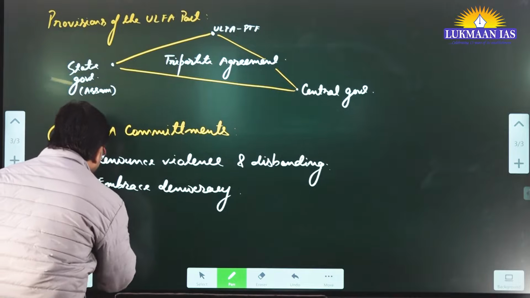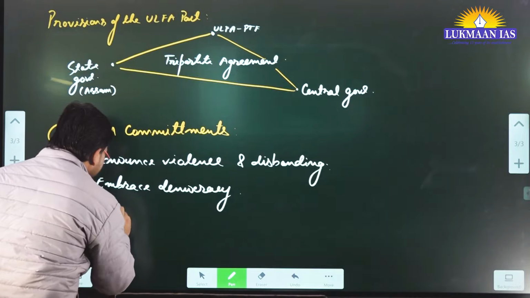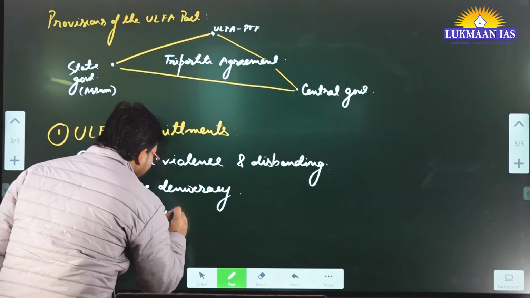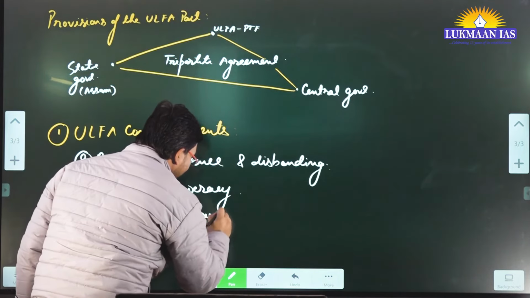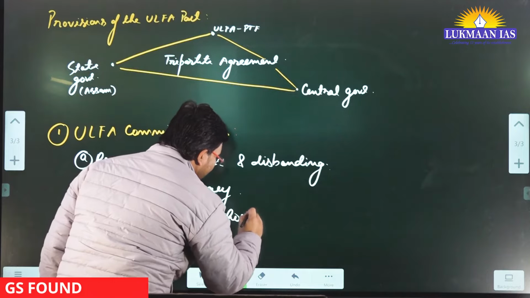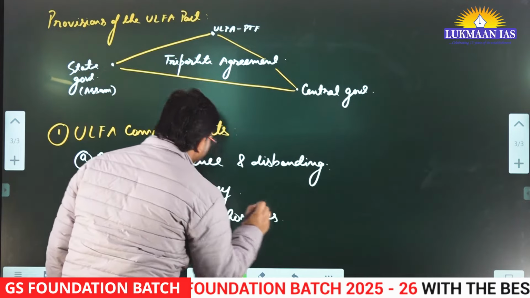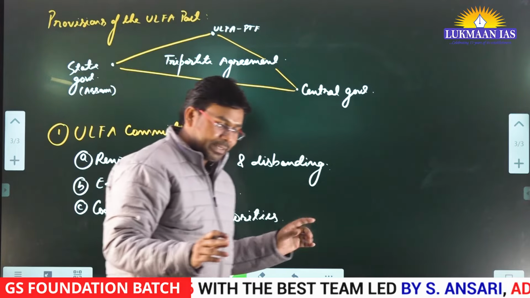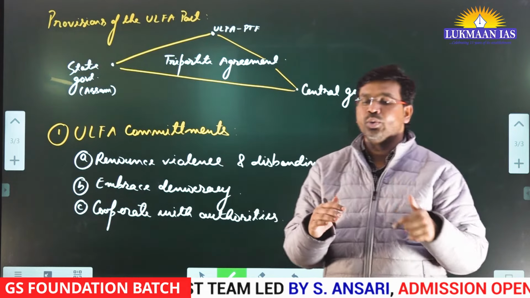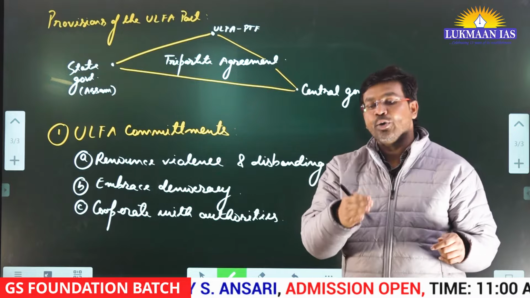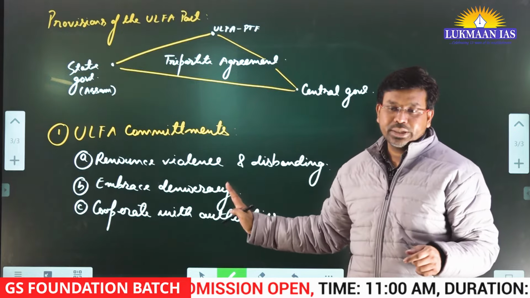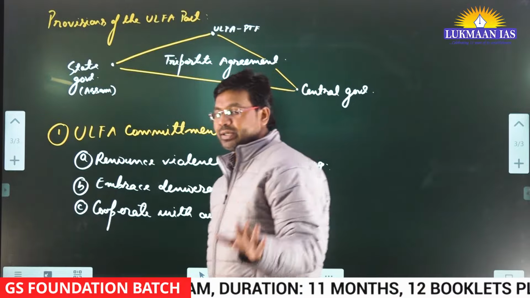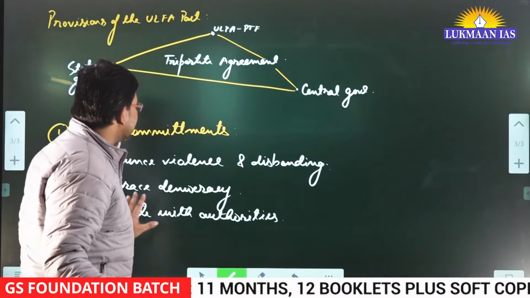Okay, the ULFA section is going to cooperate with authorities in the state of Assam and also with the central government authorities. Cooperate means they will provide information related to the activities carried out by their faction so far, and they are going to share intelligence information and other information related to the functioning of ULFA.